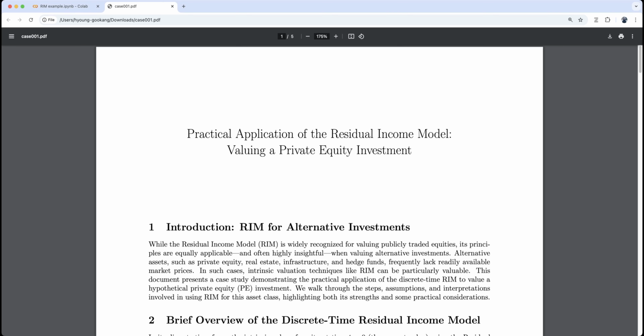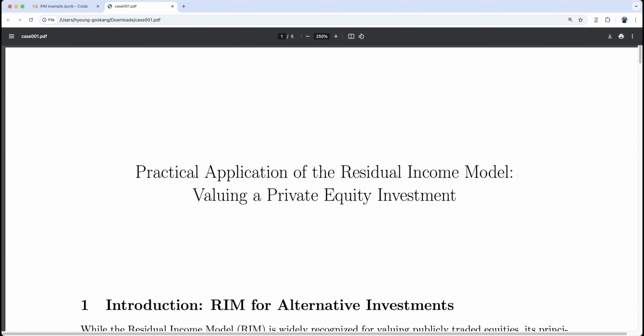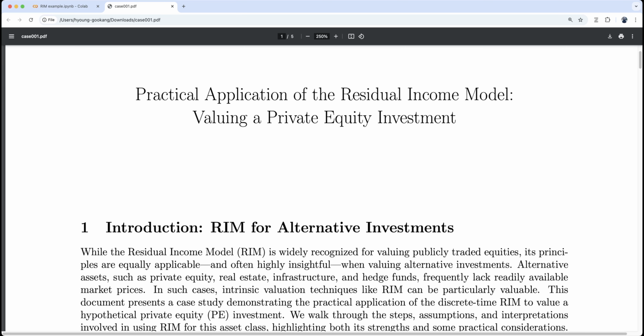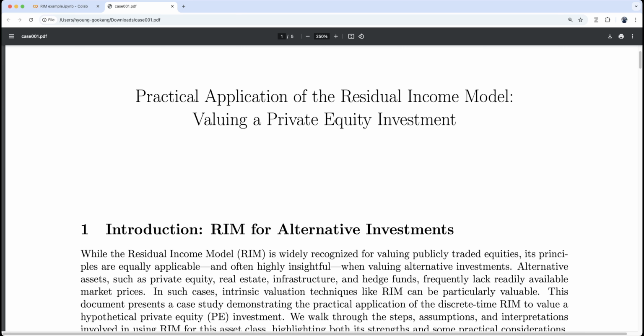Next, practical application of the residual income model: valuing a private equity investment. You can find this material in the same folder. Introduction: RIM for alternative investments.